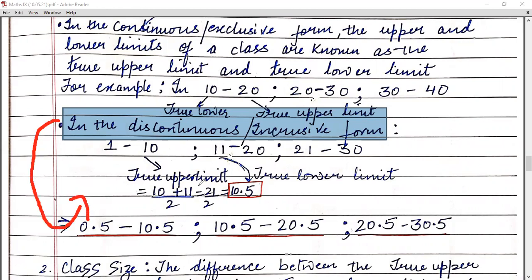And now, children, how can you find that continuous form? You have to add the upper limit of one class and the lower limit of the next class, so you get 10 plus 11 upon 2, that is 21 upon 2, and it will give you 10.5. So what will be the true upper limit and true lower limit? 0.5 and 10.5. And if you find it for the next class, it will be 10.5 and 20.5. Children, this is the way you can find the true upper limit and true lower limit.